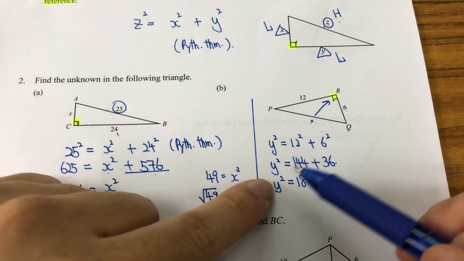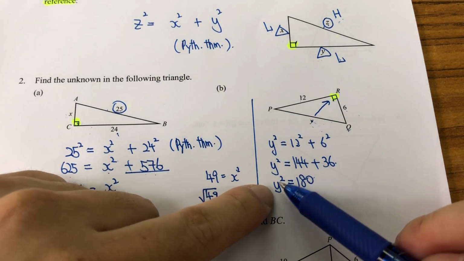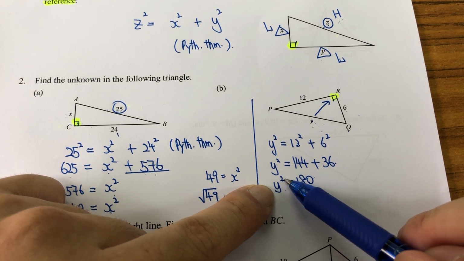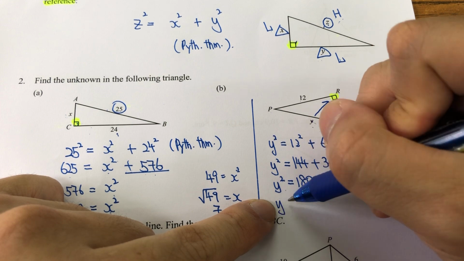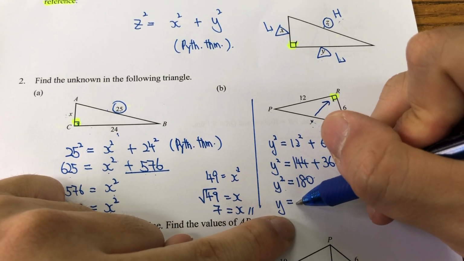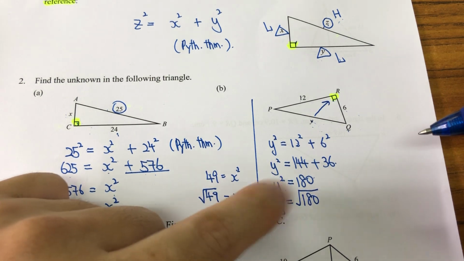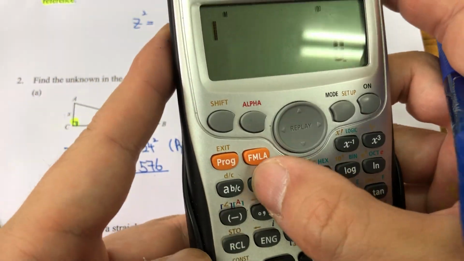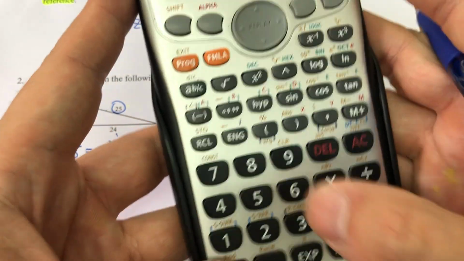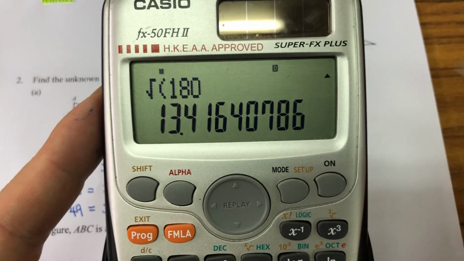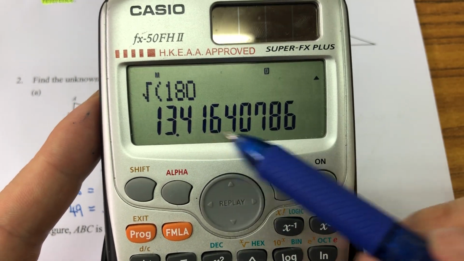Now, again, let's do the very exciting part. We want to know y, not y squared. Do you think you could get rid of the square? Bring the square to the other side, and it becomes the square root of 180. Using a calculator, square root of 180 becomes, this is not very nice, so long.